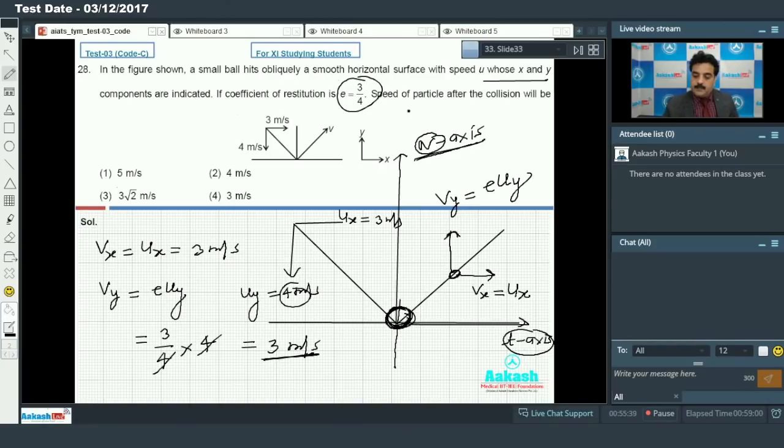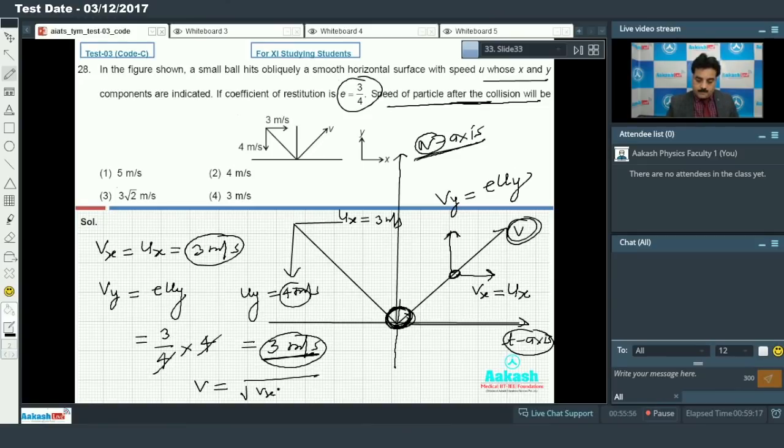Now if I go for the speed of the particle after the collision, so this is the speed after the collision. We can calculate it because in vector form this is 3 i cap and this is 3 j cap. So simply you can solve root of Vx square plus Vy square. When I place the value of Vx as 3 square and Vy as 3 square, we'll get 3 root 2 meter per second. So my option number third is correct.